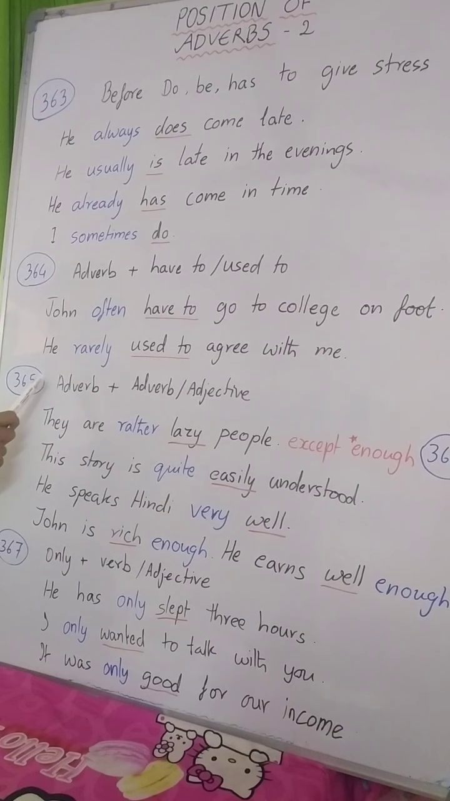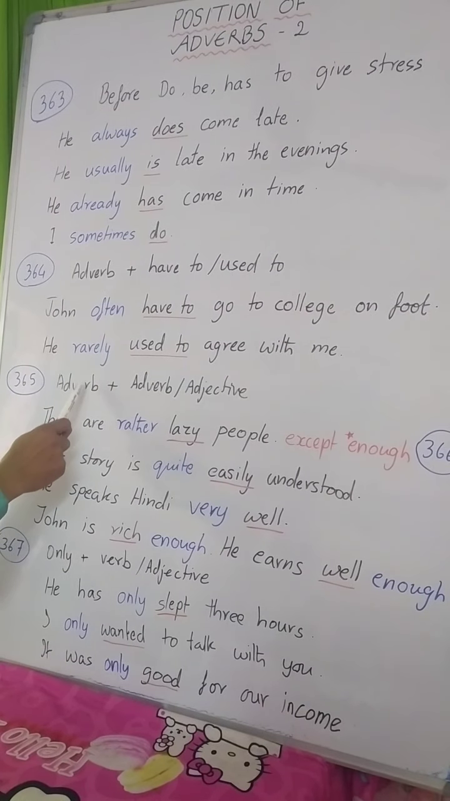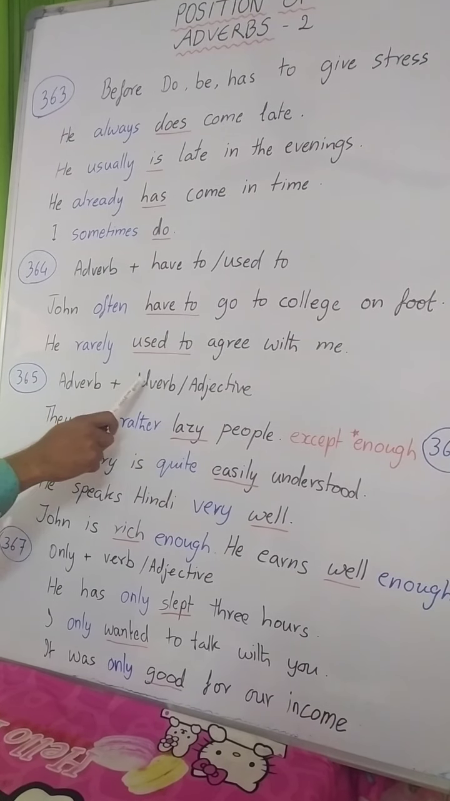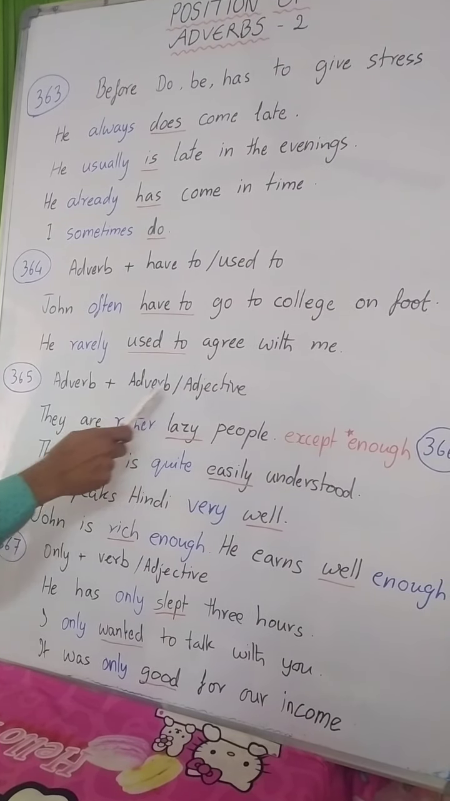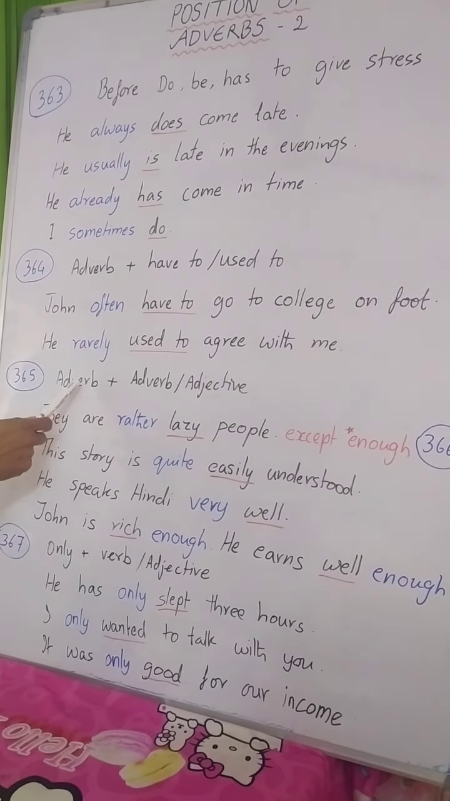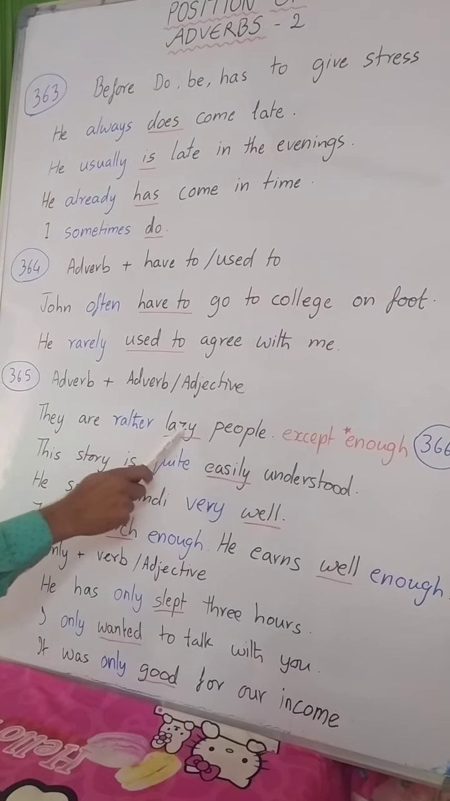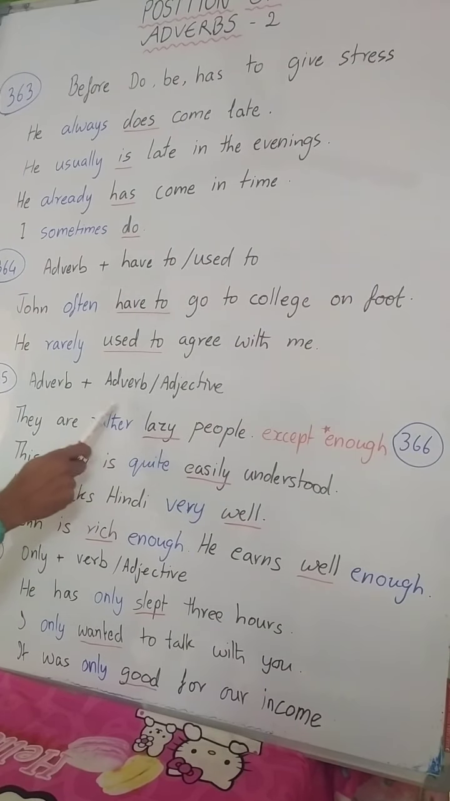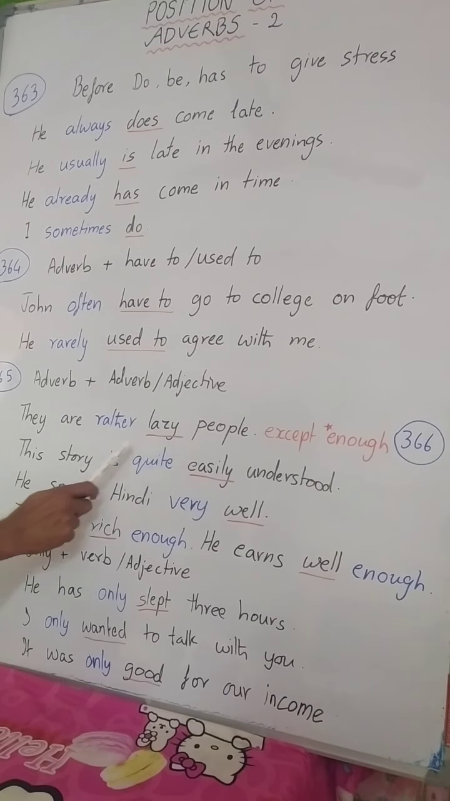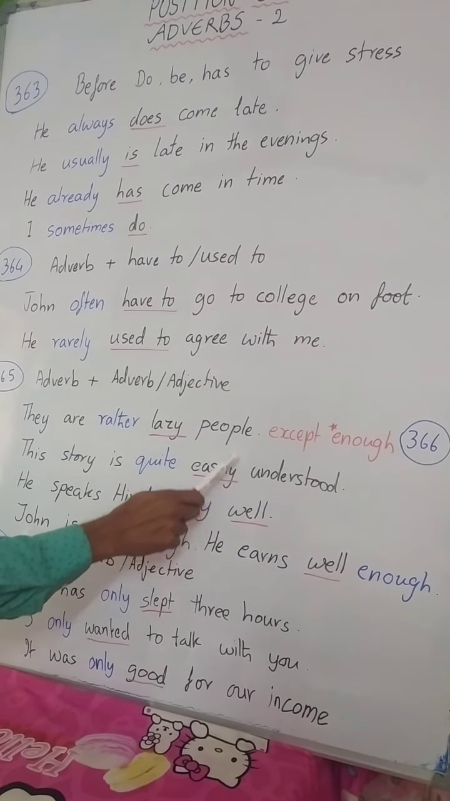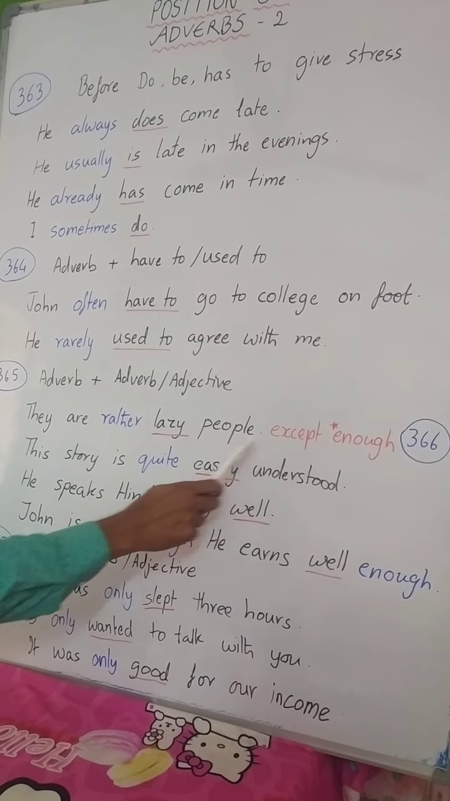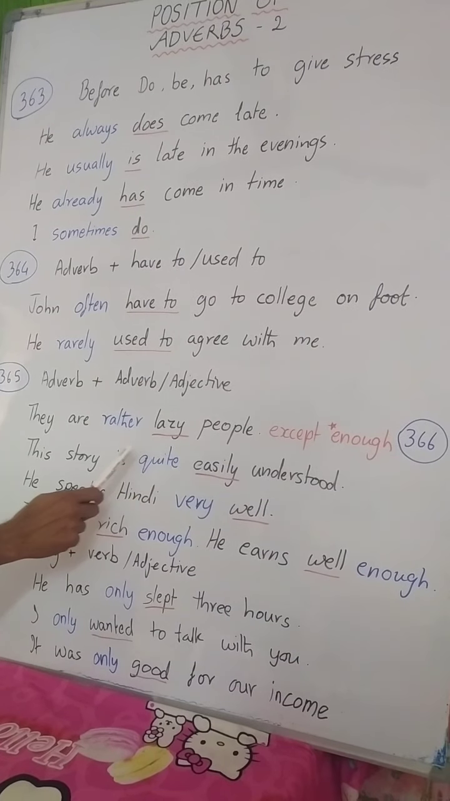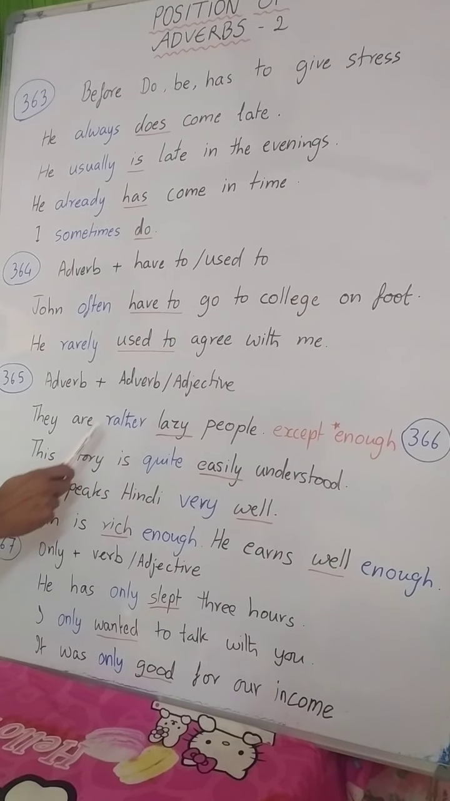Rule number 365. Adverb will precede the other adverb or adjective it modifies. So whenever we modify one adverb with another adverb or adjective, the first adverb will be before. They are rather lazy people. Here you see lazy is an adjective. So they are rather lazy. Here rather is the adverb. This story is quite easily understood. Here you see easily is another adverb and understood is the adjective. So quite is the adverb. This adverb modifies another adverb.